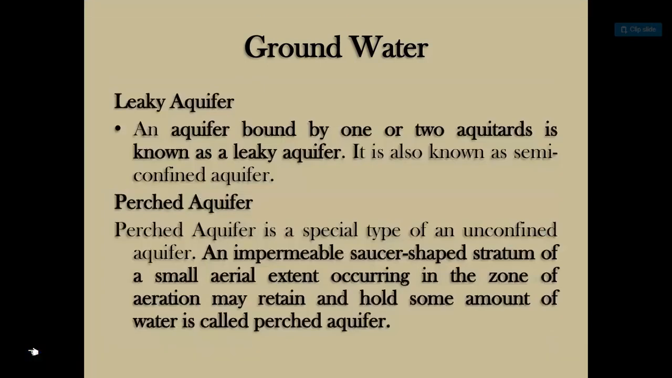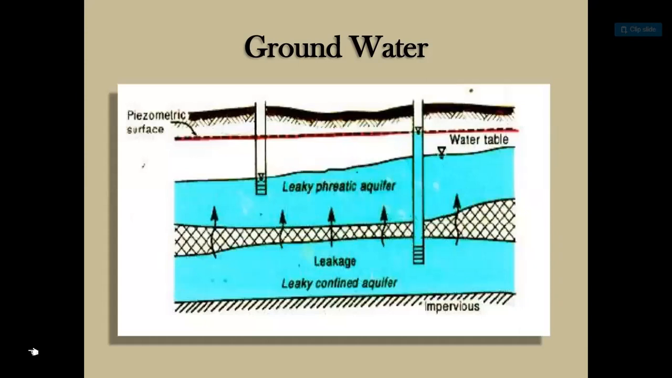So, leaky aquifer. An aquifer bound by one or two aquitards is known as a leaky aquifer. It is also known as a semi-confined aquifer or perched aquifer. A perched aquifer is a special type of unconfined aquifer. An impermeable saucer-shaped stratum of small areal extent occurring in the zone of erosion may retain and hold some amount of water, and is called a perched aquifer.